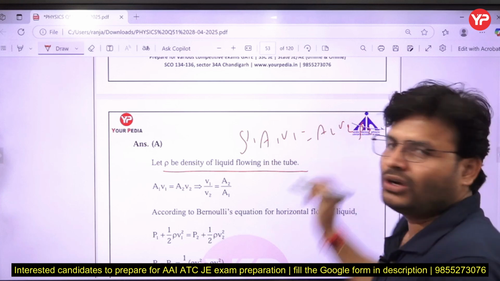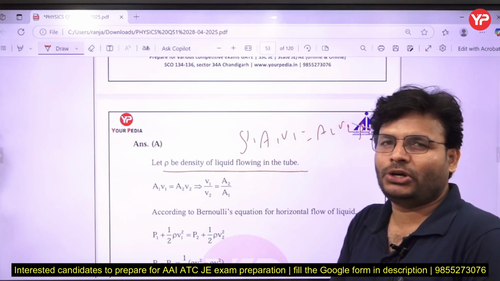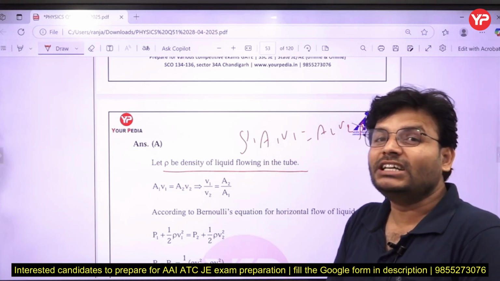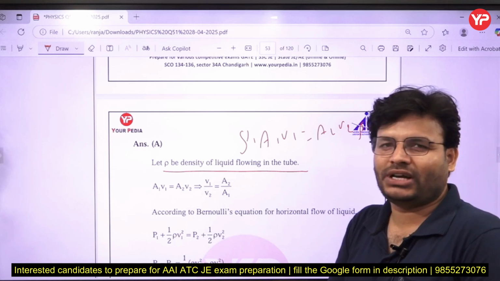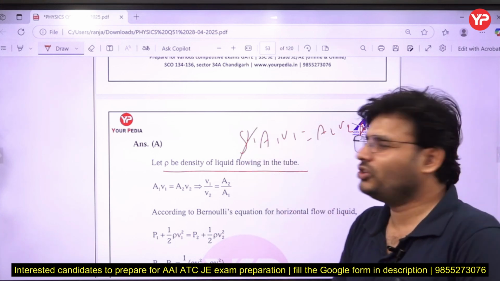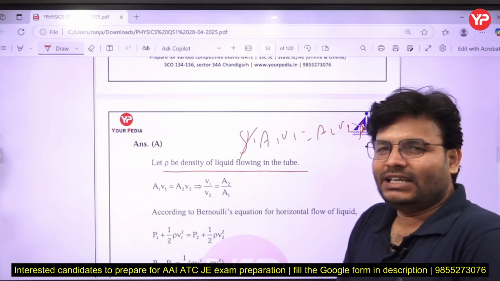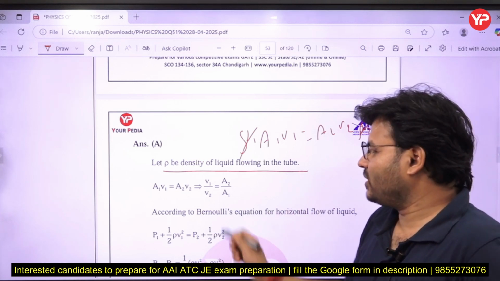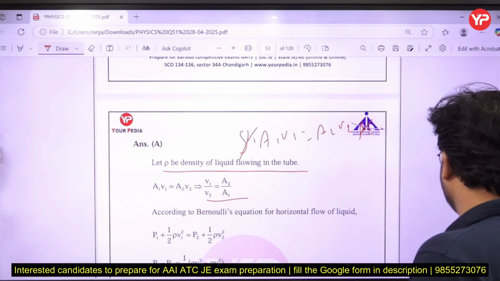But since you are talking about the Bernoulli equation, and the Bernoulli equation is only used for incompressible flow, in compressible flow you cannot use the Bernoulli equation. So rho 1 and rho 2 are going to be cancelled out. Your continuity equation just comes out to be A1 V1 equal to A2 V2. From that, now use the Bernoulli equation between point 1 and 2.